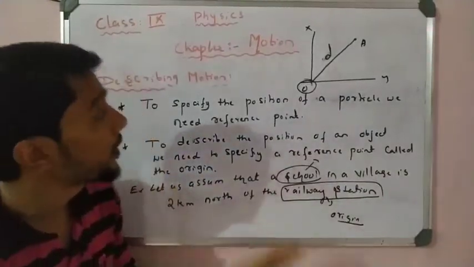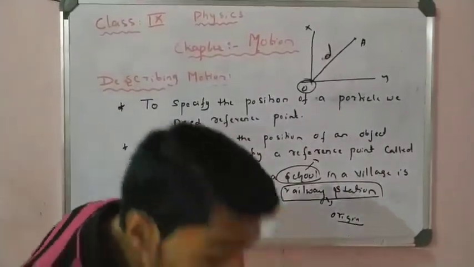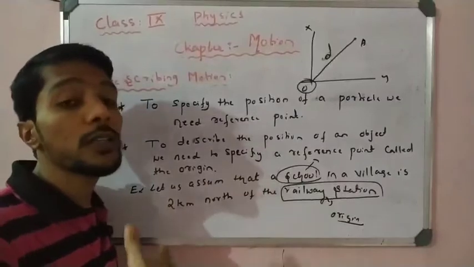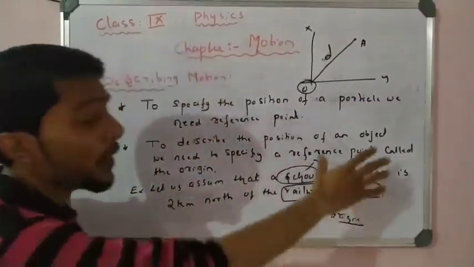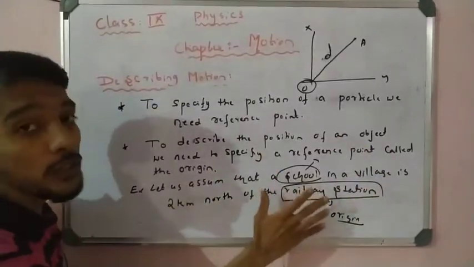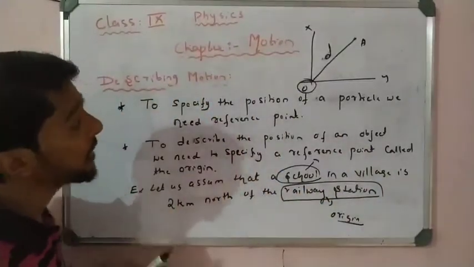This is about the meaning of describing motion. How do you describe the position? By using the reference point, you have to remember. So what is a reference point? That is nothing but the origin, from which you measure the distances.